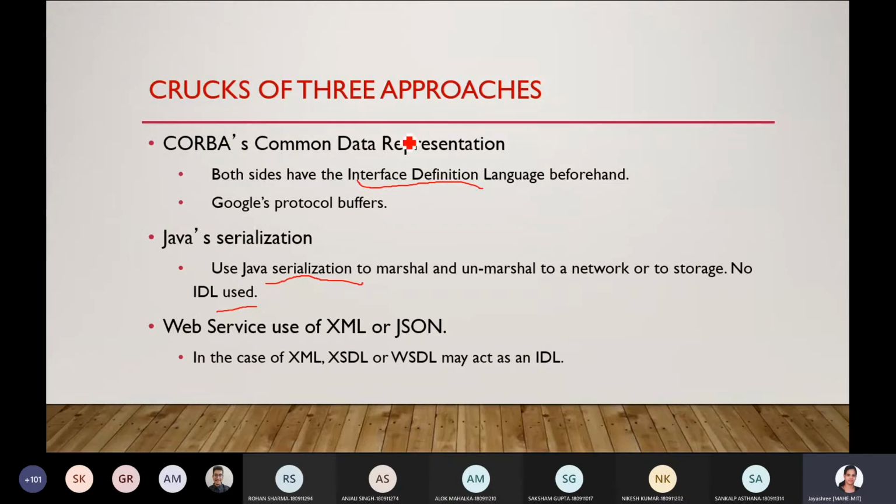In CORBA common data representation, interface definition language is used on both sides. Java serialization does not use interface definition language. In case of XML, XSDL and/or WSDL may serve as interface definition languages.